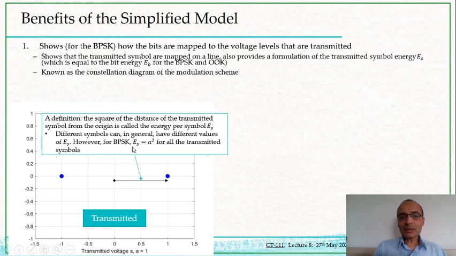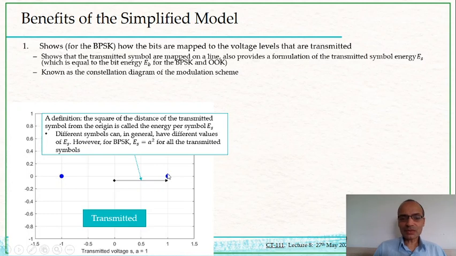Now the energy per bit or the energy per symbol is nothing but the square of the vector connecting to any particular constellation point. It's essentially the square of this line. And so you can see that the energy per bit is going to be A squared in this case, which is just 1.